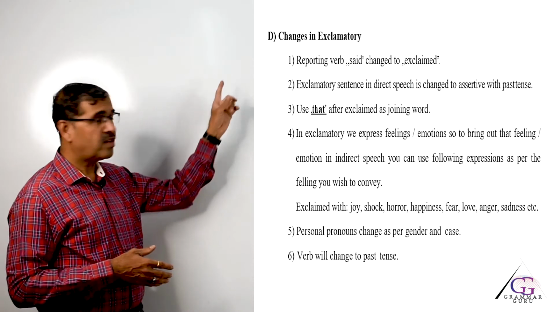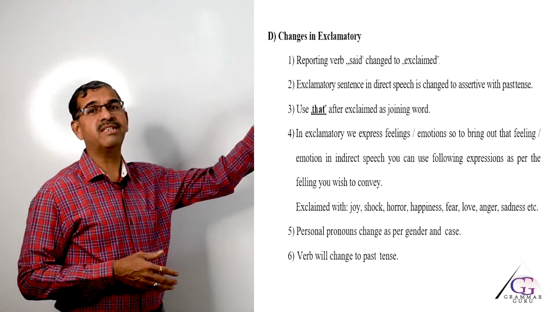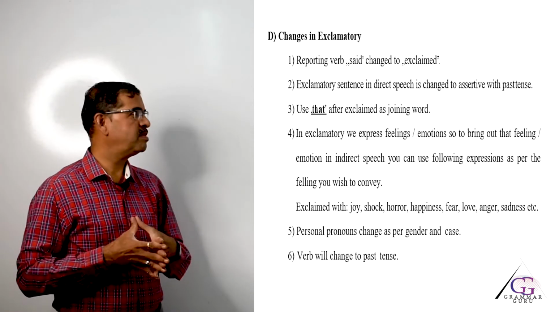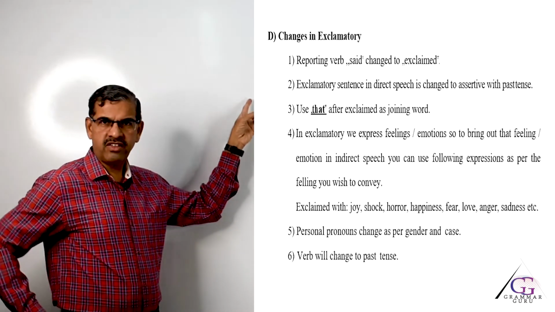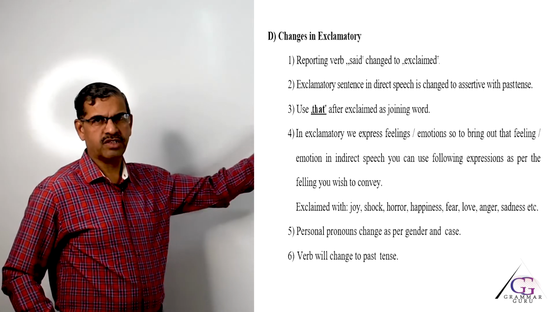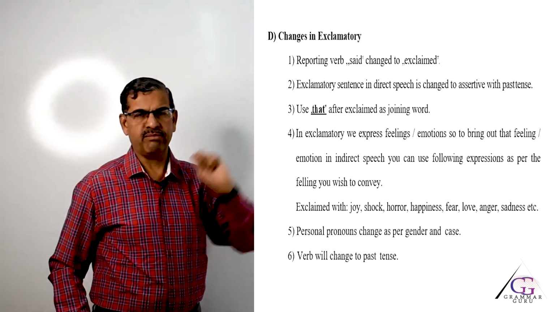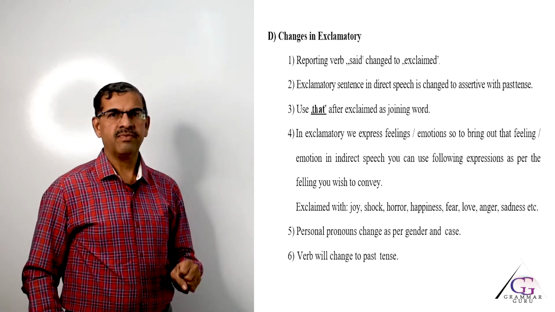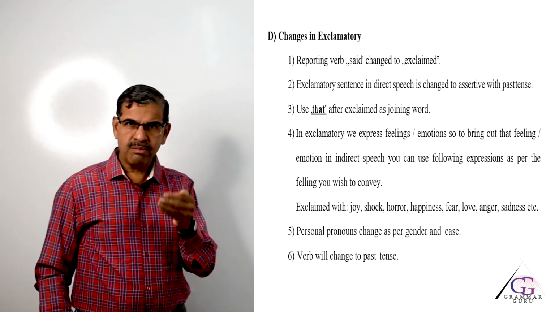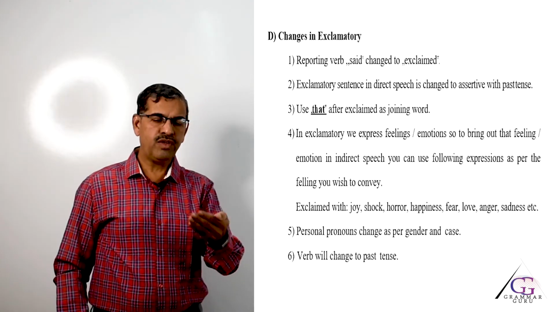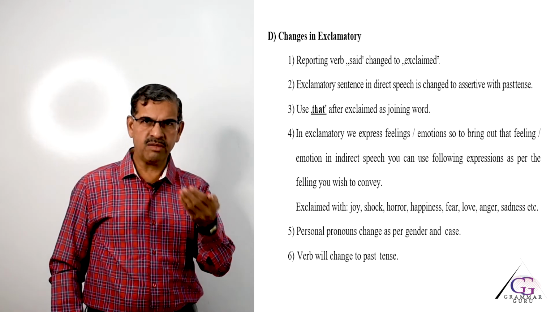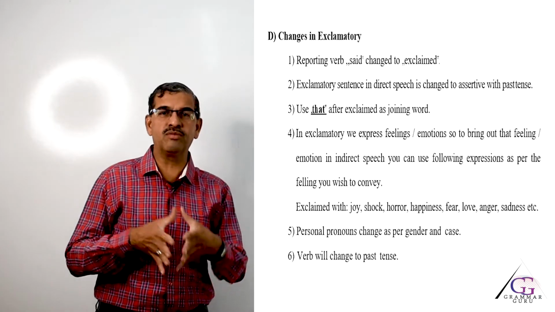So, friends, the first rule for changing exclamatory sentence to indirect speech is to change the reporting verb said or said to exclaimed, followed by that. Now, exclamatory sentences many times express our views or our feelings, emotions, like too much of sadness, too much of happiness.